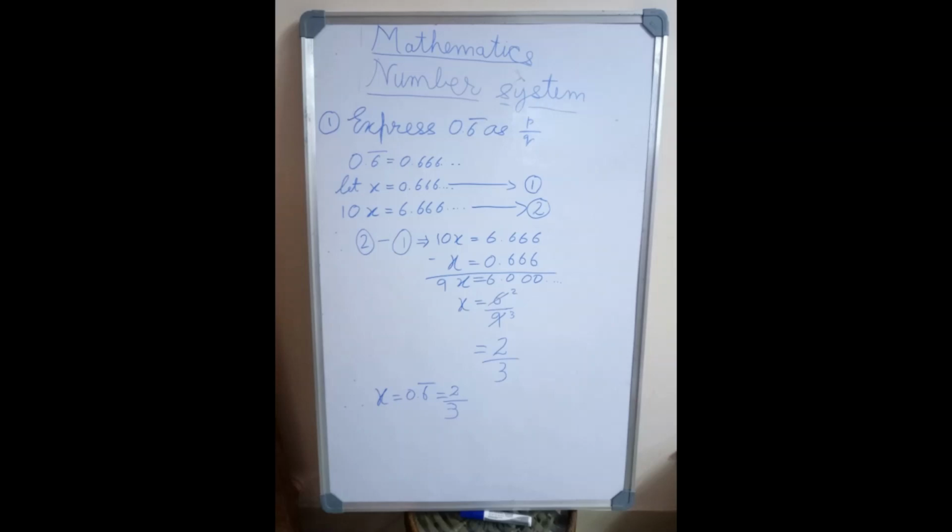Now we multiply by 10 on both sides, and then we get 10x is equal to 6.6666 and so on. Now we'll mark this equation as 2. Now we subtract equation 1 from equation 2 to get 9x is equal to 6.000. Here x is equal to 6 by 9, which is equal to 2 by 3. Therefore x is equal to 0.6 bar, which is equal to 2 by 3. If we divide 2 by 3, we get 0.6666 and so on.